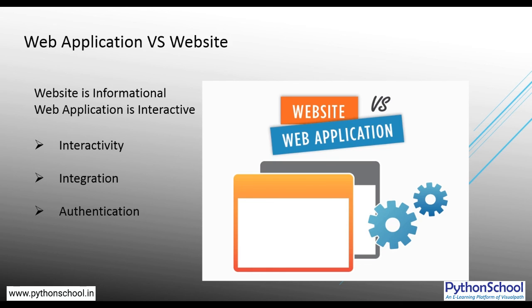Differentiating between a website and a web application is not always a cut and dried process. For example, consider a WordPress website. In its native state, it is designed to display information to the visitors. From that perspective, it's clearly a website, but on the back end we have a highly customizable and extensible content management system. So WordPress is an example of a website as well as a web application.